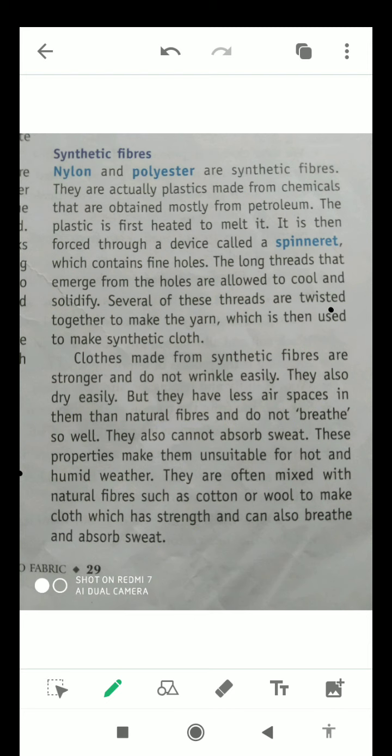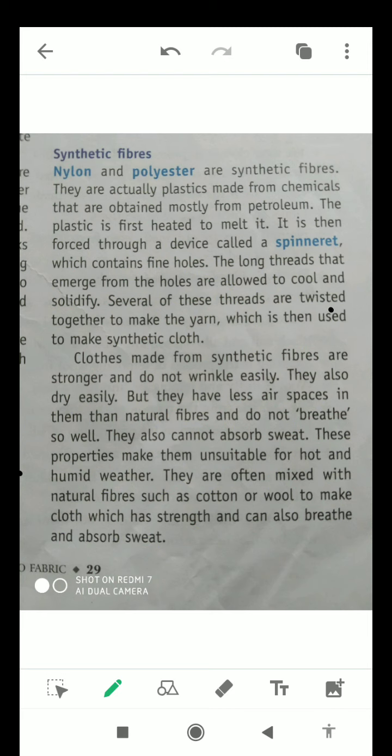But they have some drawbacks also, like they have very few air spaces in them compared to natural fibers, and they do not breathe so well. They also cannot absorb sweat. So this is also a big drawback of synthetic fibers. These properties make them unsuitable for hot and humid weather.